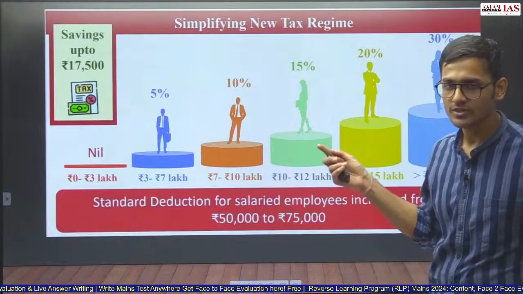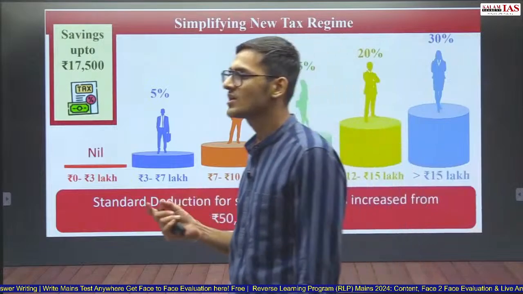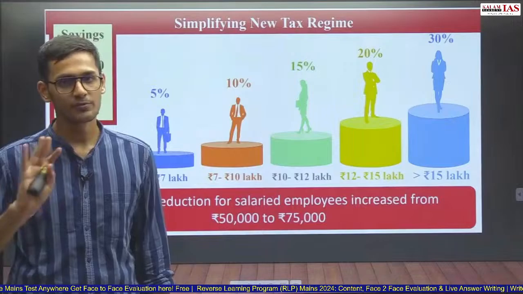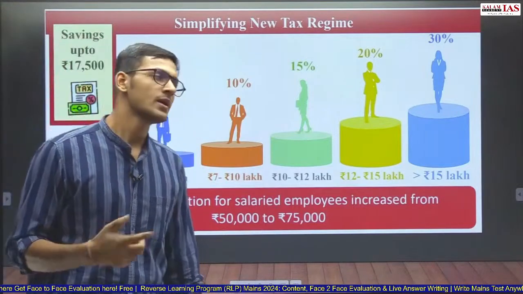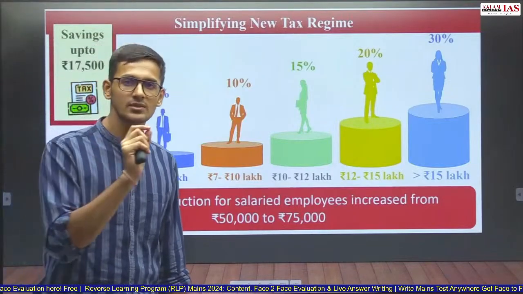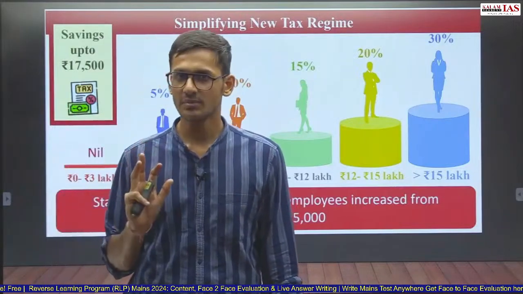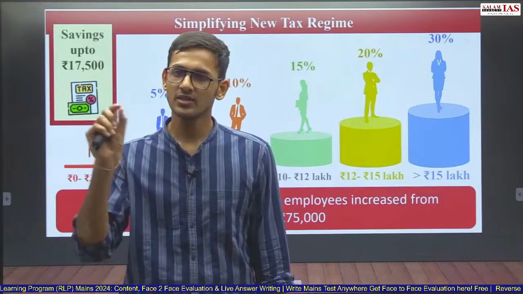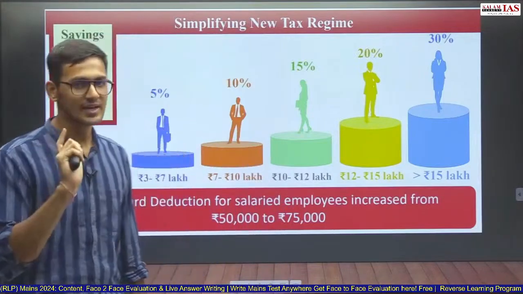Standard deduction for salaried employees has been increased from 50,000 rupees to 75,000 rupees. If you do not know what is standard deduction, I will tell you in one simple line. If you understand well, if you do not understand, not a problem. You are not actually required to know. Standard deduction is basically whatever salary I get, out of which this amount I can reduce, and the rest of the income I will consider as taxable income. I have gross salary, I will reduce standard deduction, and the rest of the amount I will pay tax upon. That is my net salary.